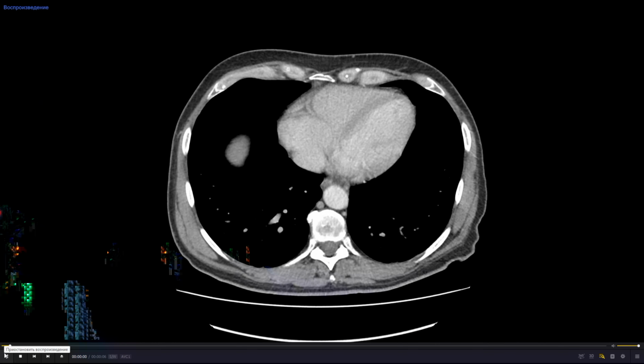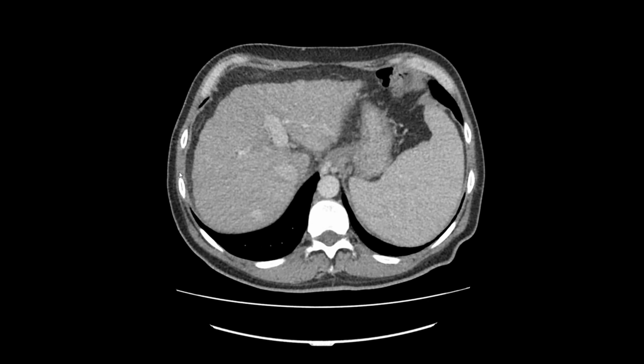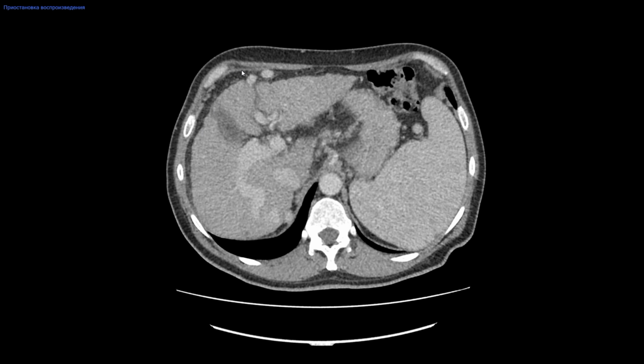Okay, diagnostic tests. How can we do it? We can perform liver ultrasound, CT or MRI. And now I'm going to show you CT scans of the cirrhotic liver. Here we can see uneven edge of the liver, surface nodularity.